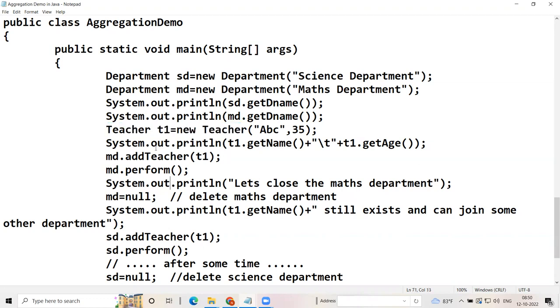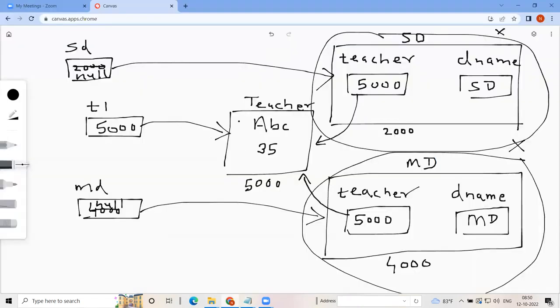Since we have created the teacher in main, even though you say sd is equal to null or md is equal to null, your teacher will not be destroyed because the teacher is created outside of this class. So even if these objects get destroyed, the teacher will still be there.